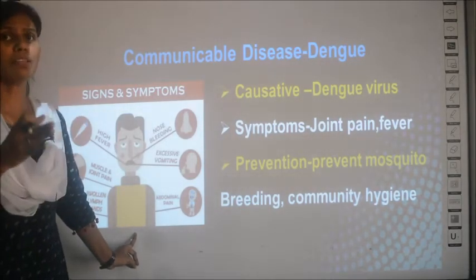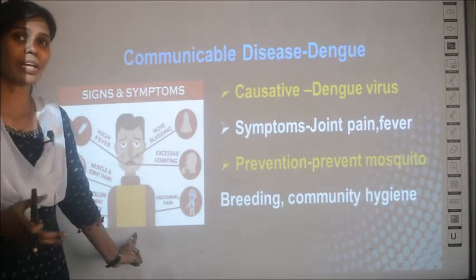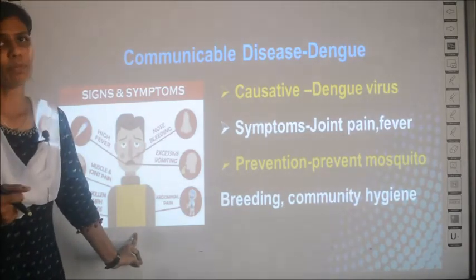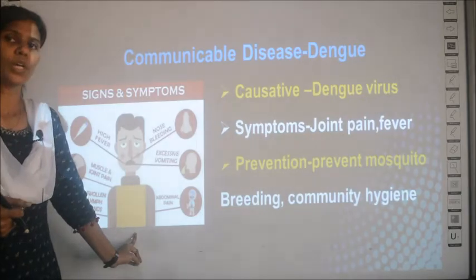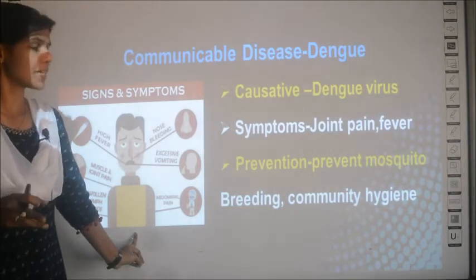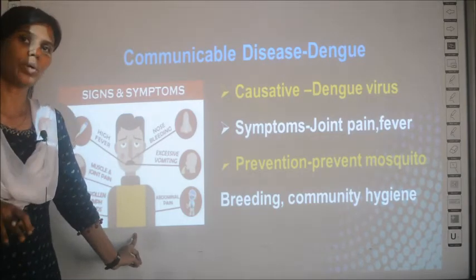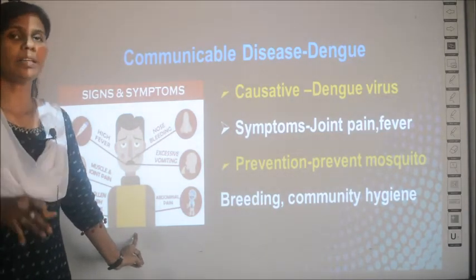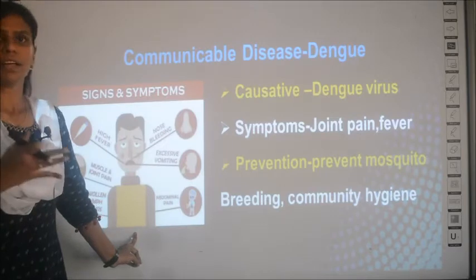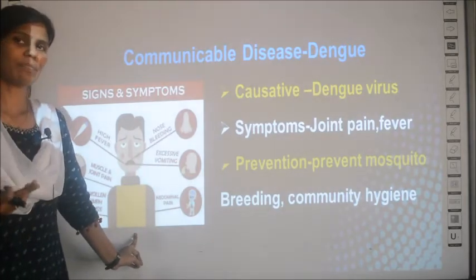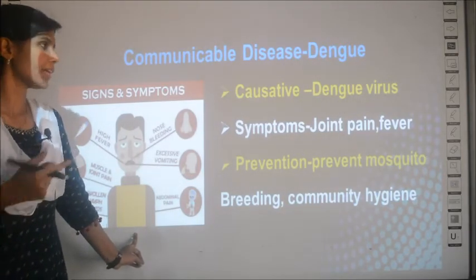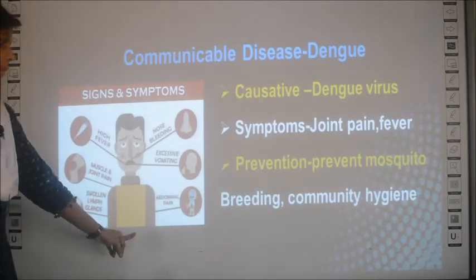You have to cut the source of breeding of mosquitoes. Wherever stagnant water forms, breeding of mosquitoes is more, no? So, you have to cut that source first, and if you maintain community hygiene, when your surroundings and community are clean, then the multiplication of mosquitoes can be controlled, and thus dengue fever can also be controlled.